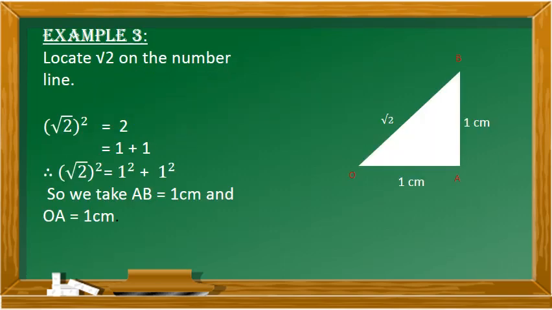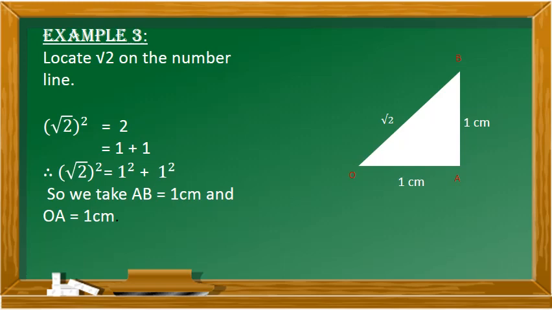Now we are going to learn how to locate irrational numbers on the number line. First, we will do example 3. Locate root 2 on the number line. We represent root 2 on the number line by constructing a right angled triangle. First, draw a right angled triangle OAB. The hypotenuse is always marked as what you are going to represent on the number line. In this case, it is square root of 2. The other two measures are to be found.